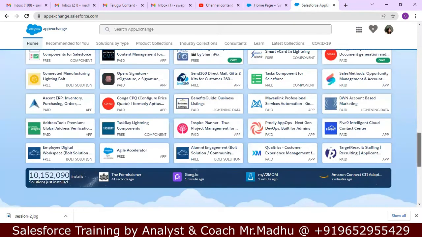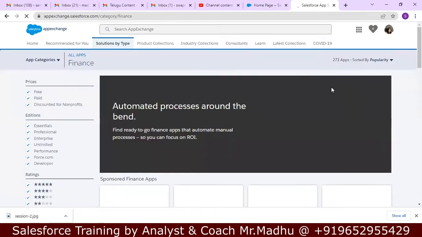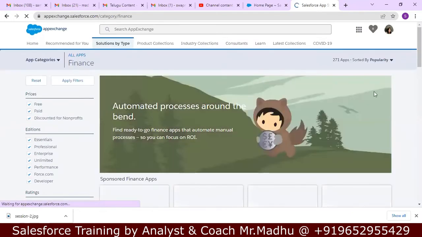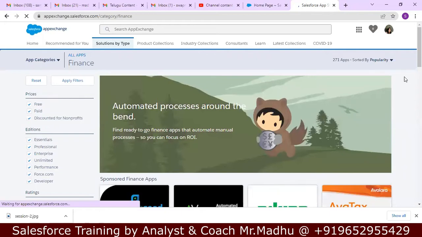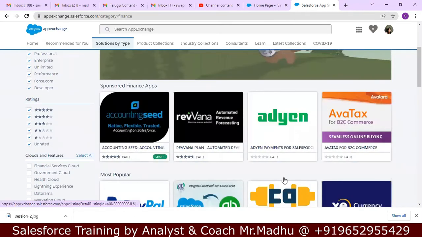Now, if you want to see applications, any category you take, finance category. In the finance category, 271 applications are available. These are all the applications available.